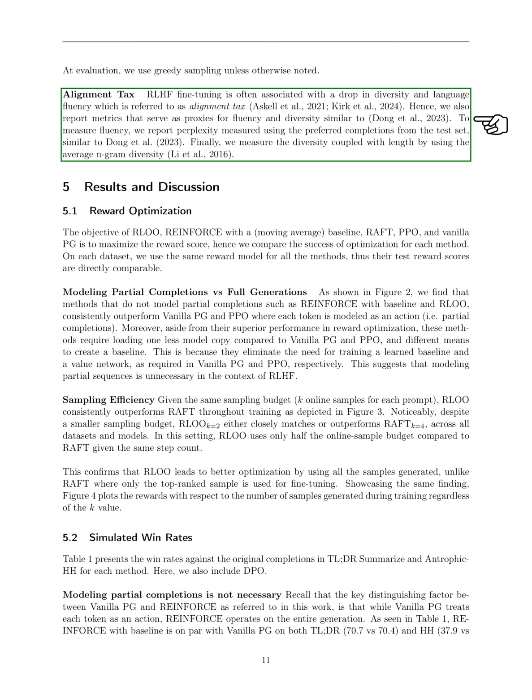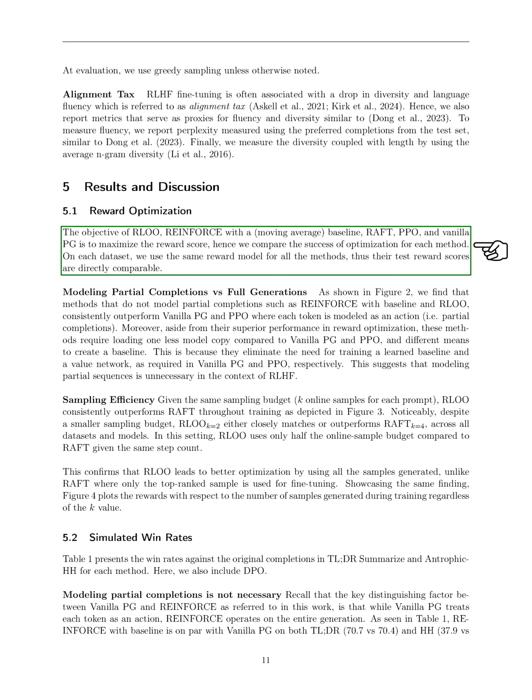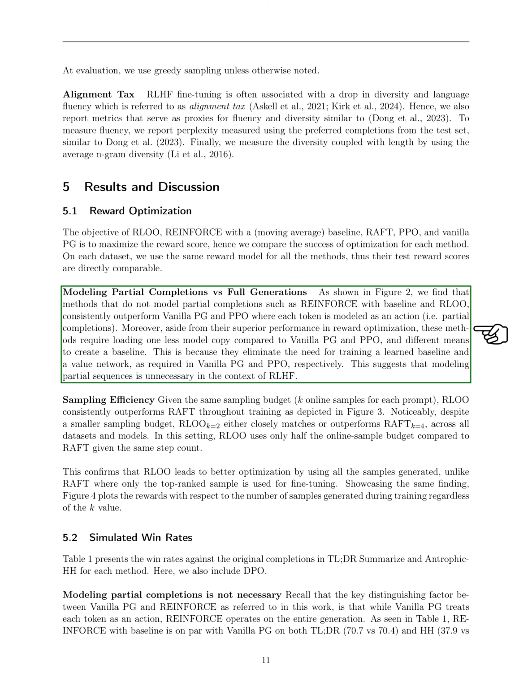Section: Reward Optimization. In this section, we discuss how our goal across various methods like RLOO, reinforce with a moving average baseline, RAFT, PPO, and the basic policy gradient, PG, approach is to maximize the reward score. We ensure a fair comparison by using the same reward model across all methods, allowing us to directly compare their success in optimizing rewards. We observed that methods which do not account for partial completions, such as reinforce with a baseline and RLOO, consistently perform better than vanilla PG and PPO, which treat each token as an individual action.